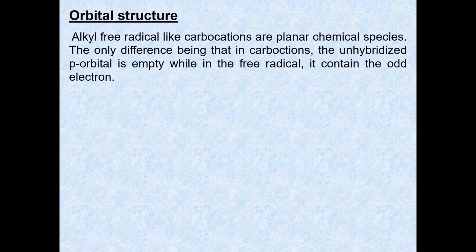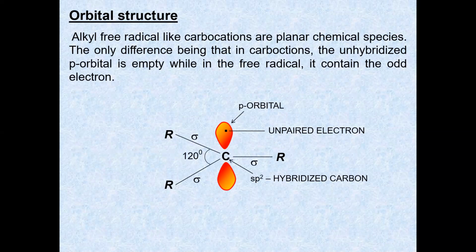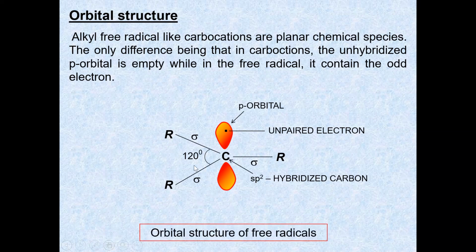Now the orbital structure of these free radicals. Alkyl free radicals, like carbocations, are planar. The only difference is that in carbocations the unhybridized p orbital is empty, while in the free radicals it contains the odd electron. You can see the orbital structure. It has sigma bonds and one p orbital. So this is an sp2 hybridized carbon, whereas the sigma bonds will have 120 degrees between them.